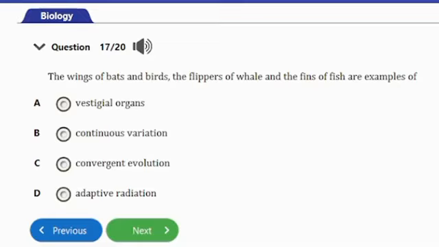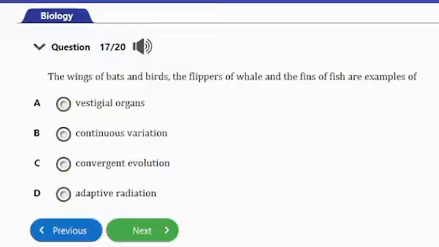So guys, the wings of bats, birds, the flippers of whale, the fins of fishes are all examples of structures that have evolved independently in different groups of animals. So they serve similar function though, but this is known as convergent evolution.